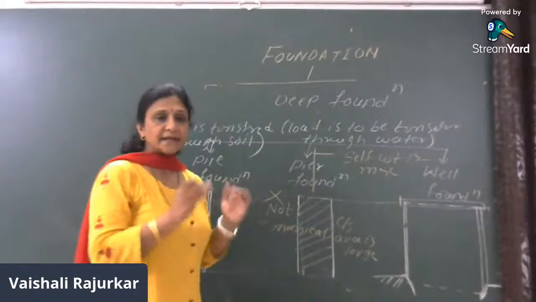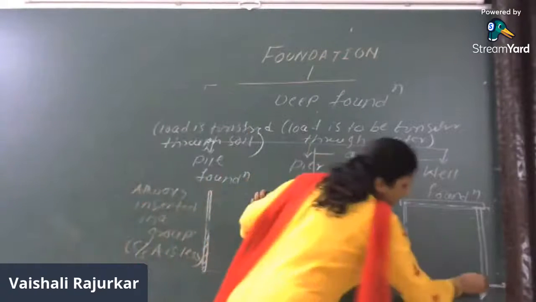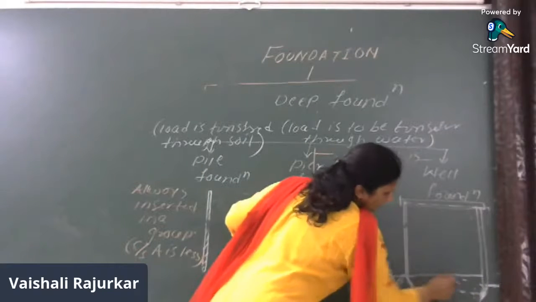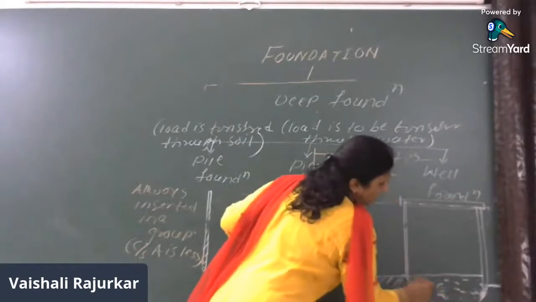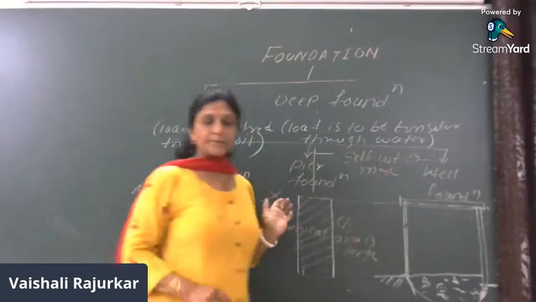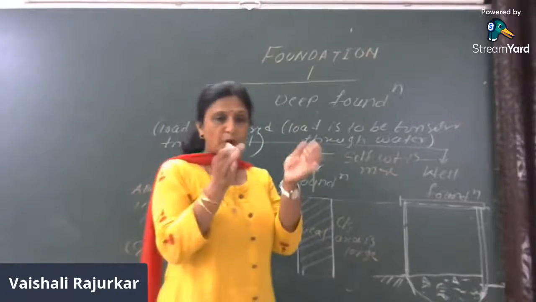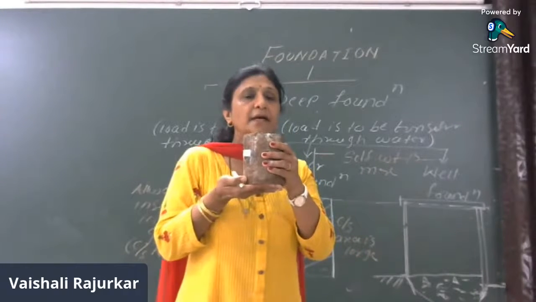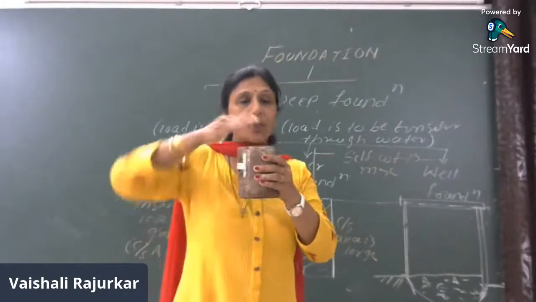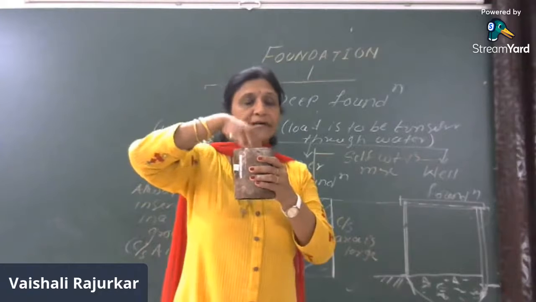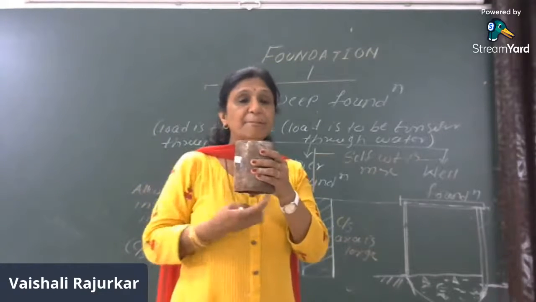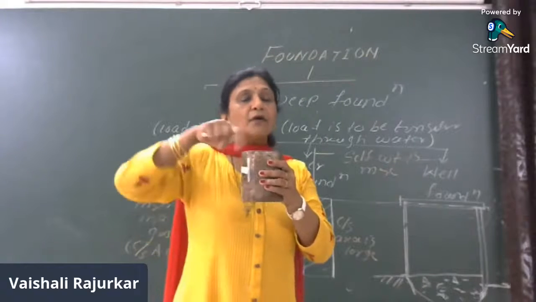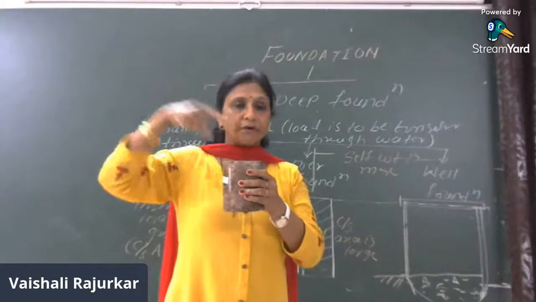Once it is placed at its required position, then the concreting is made over here. This is called the bottom plug. Plug it just at the bottom of the well. Suppose this is the open well, then when it is placed at the required surface, the concrete is poured into the well, and this will plug the bottom. The bottom is plugged.